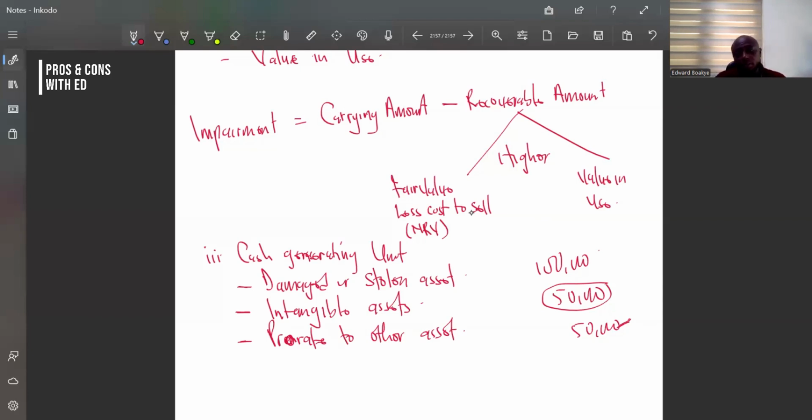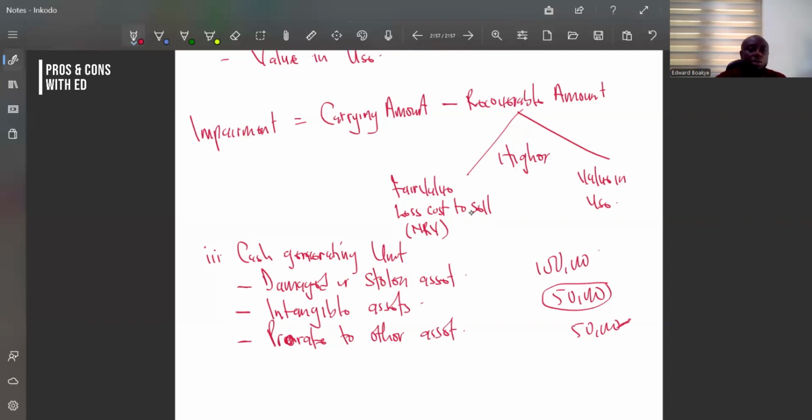Today, I want us to understand impairment on its own. In our subsequent videos, we will be talking more about the cash generating unit, as to how we are going to recognize the impairment loss from the cash generating unit on the values of the assets within it.